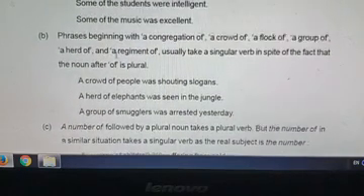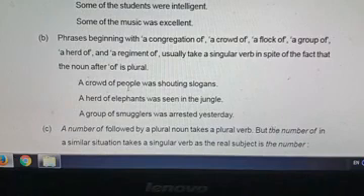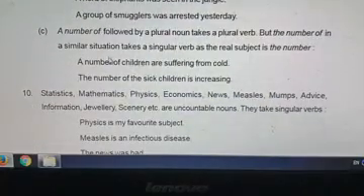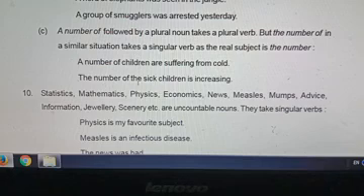Then collective nouns, if the head noun is followed by a collective noun. A crowd of people was. A herd of elephants was, because herd is a collective noun. It refers to one group. A group of smugglers was. Then a number of children, plural agreement.